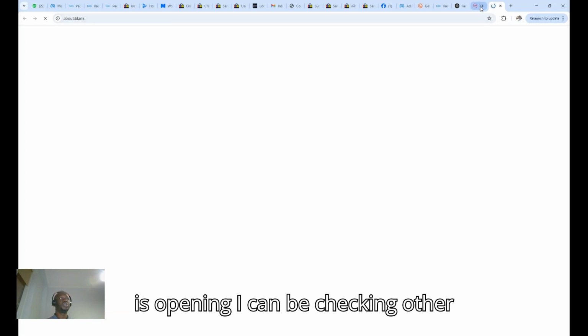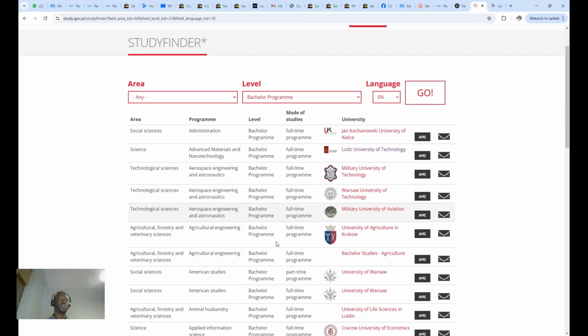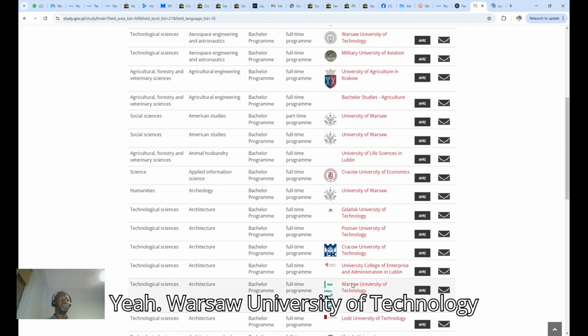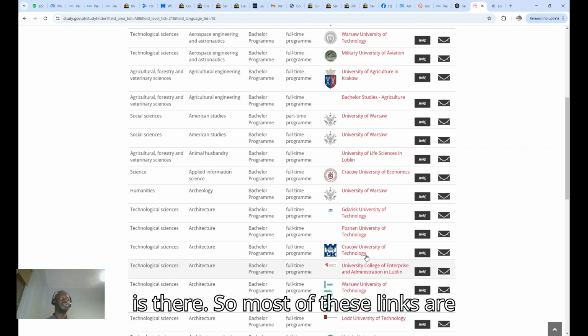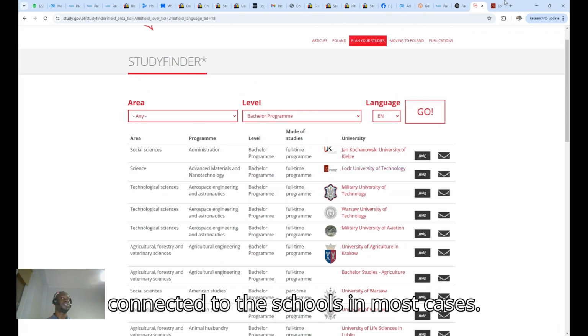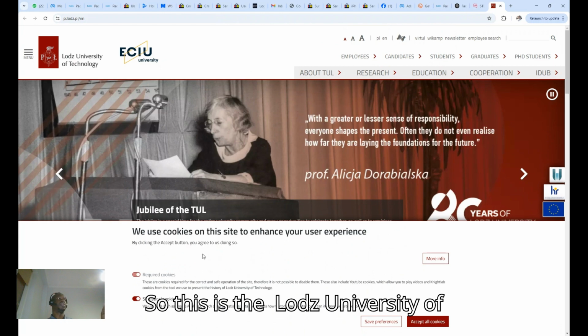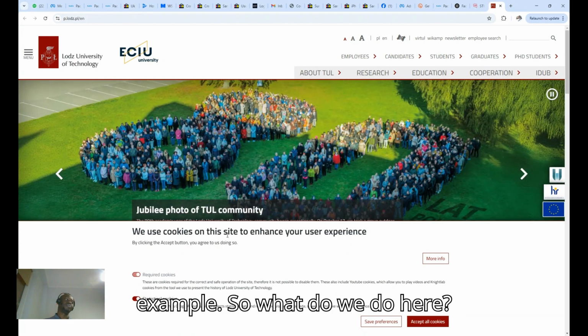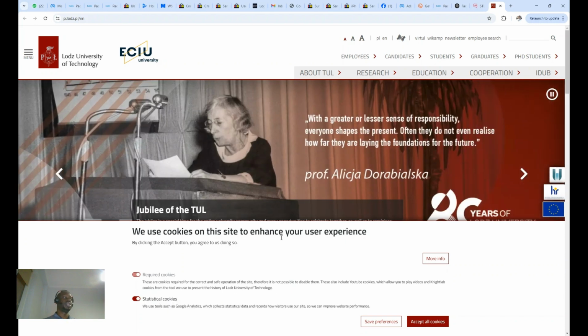While that is open, I can be checking other schools. Right. So let's say University of Warsaw. Yeah. Warsaw University of Technology is there. So most of these links are connected to the schools in most cases. So this is the university of technology. So let's use this school as an example. So what do we do here?